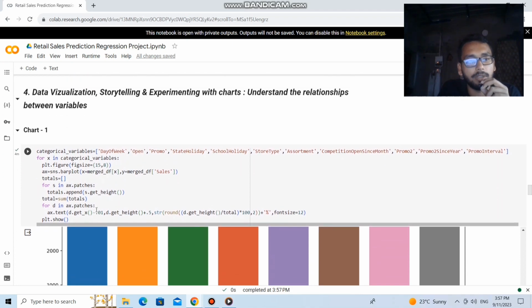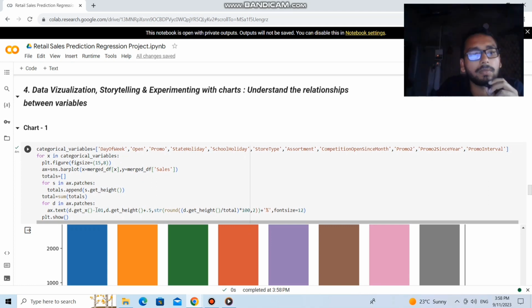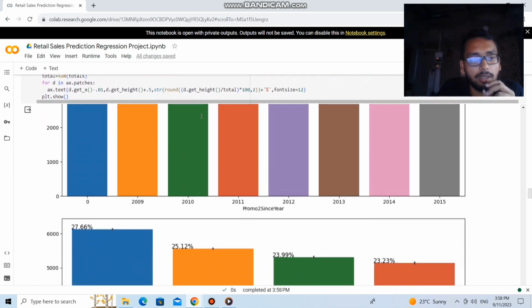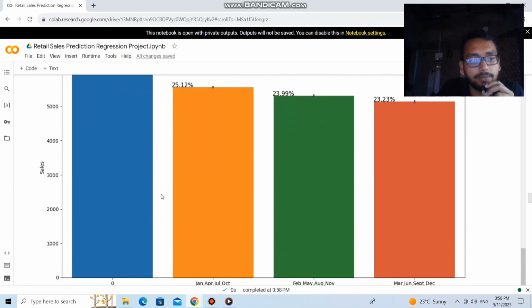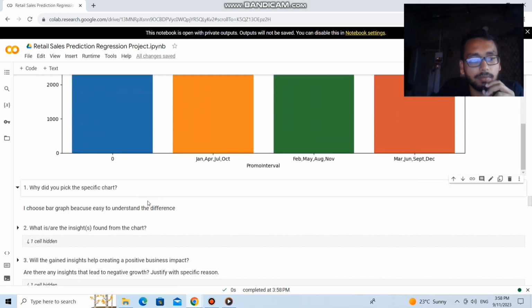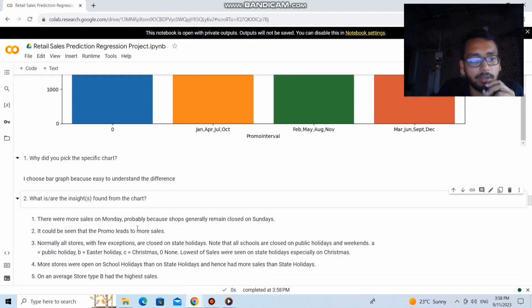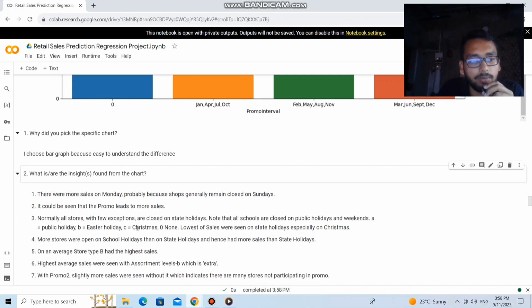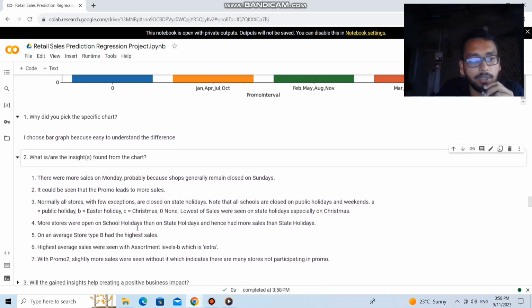Here is the data visualization and storytelling, experimenting with charts for a better understanding of the relations. Here is the data visualization to try to understand the relationship between the variables. Here is the first chart, which describes that there are more sales on Monday, probably because shops generally remain closed on Sundays, or it could be seen that the promo leads to more sales.